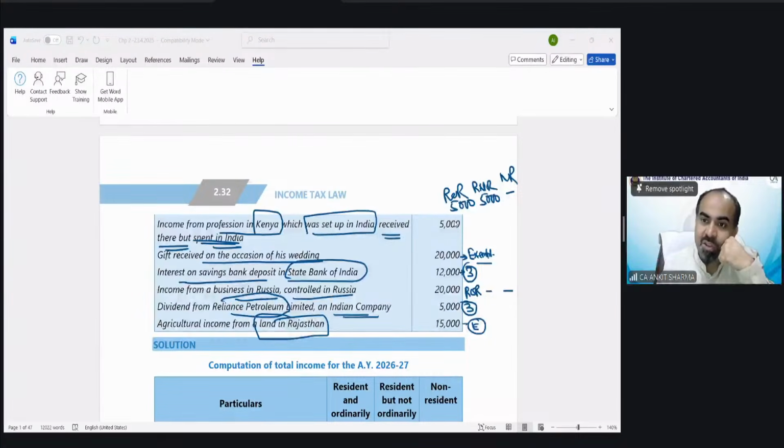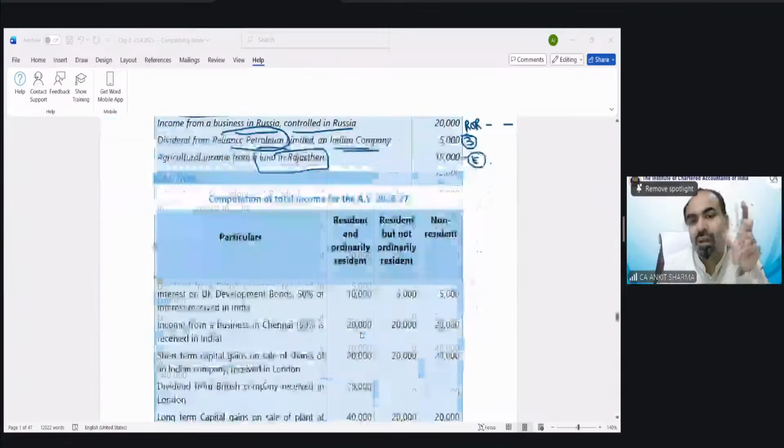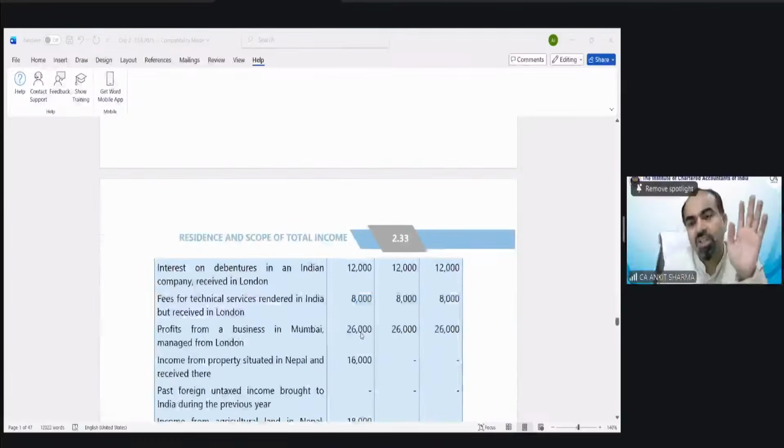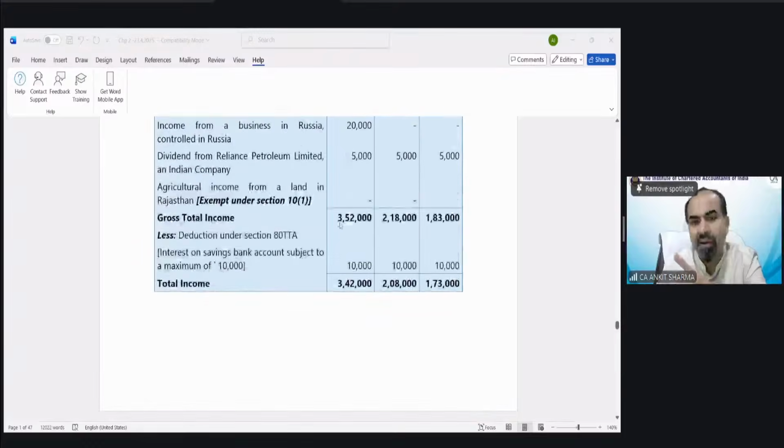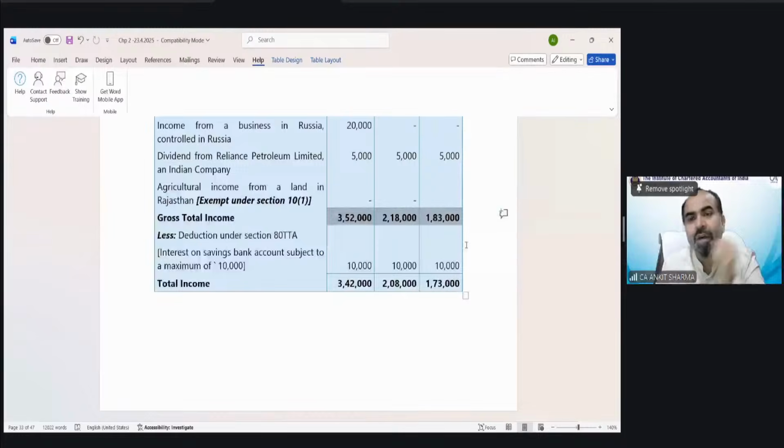Goswami is saying illustration 8 in solution, they deducted section 80 TTA. So that was after the solution. There's a deduction in section 80 TTA for bank interest that you are going to study in chapter 6, I guess, deduction. So I did not take any. You just need to understand this question till over here. Gross total income. Deductions part we did not discuss yet. That's why you have to skip it.